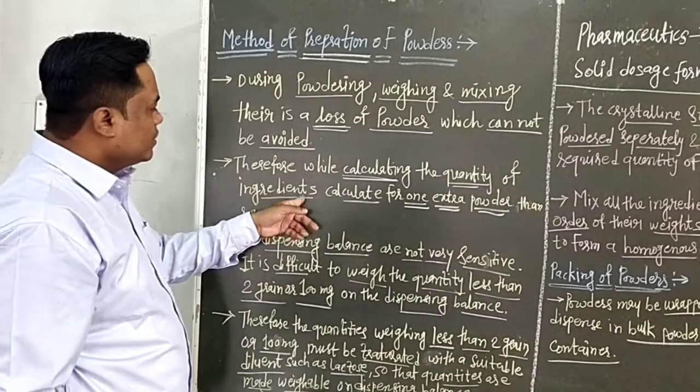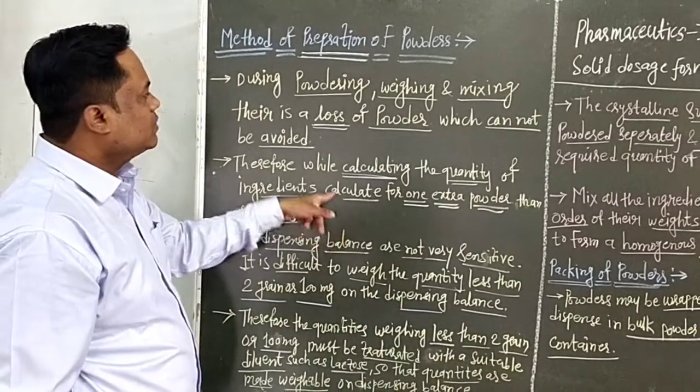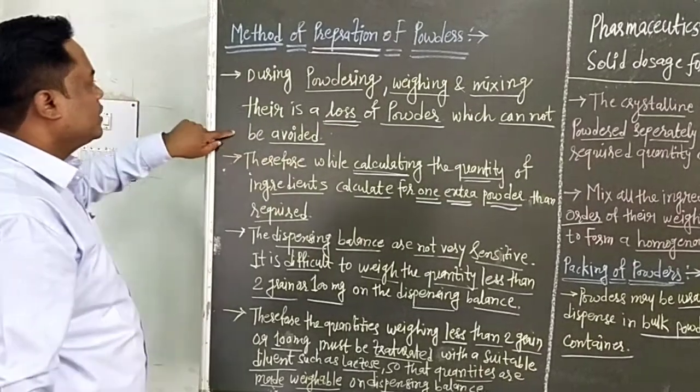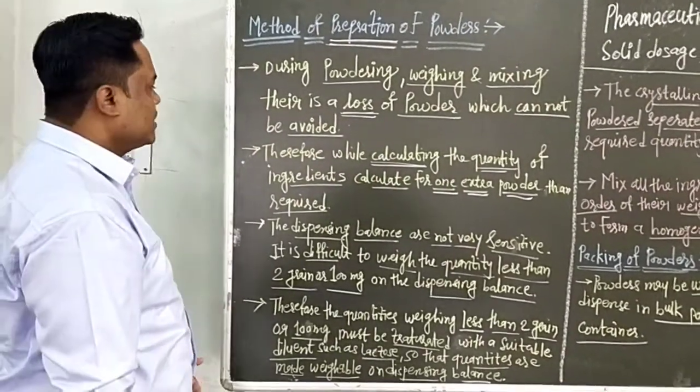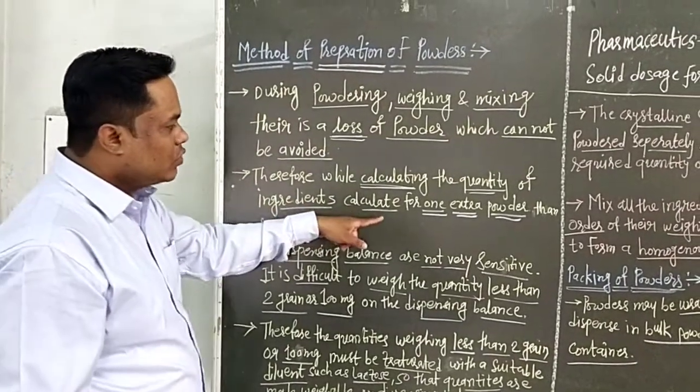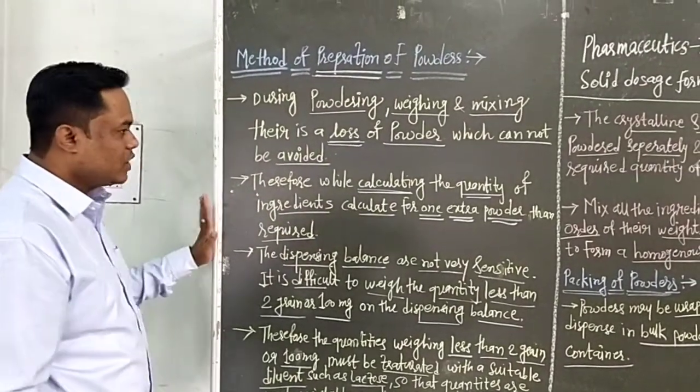Why calculate for one extra powder? Because there is a loss of powder which cannot be avoided during powdering, weighing and mixing. Therefore, while calculating the quantity of the ingredients, calculate for one extra powder than required.